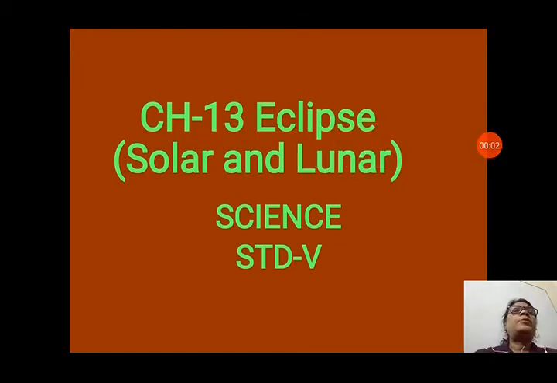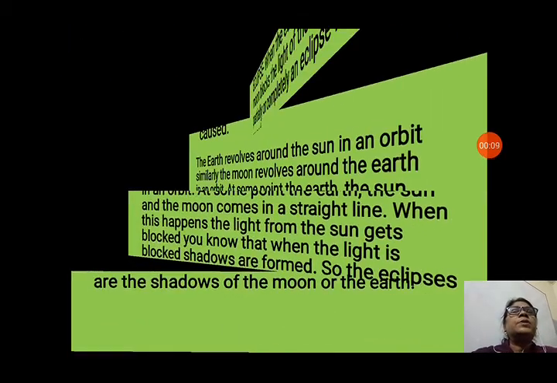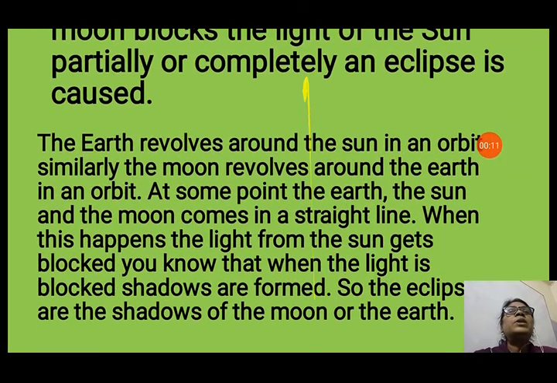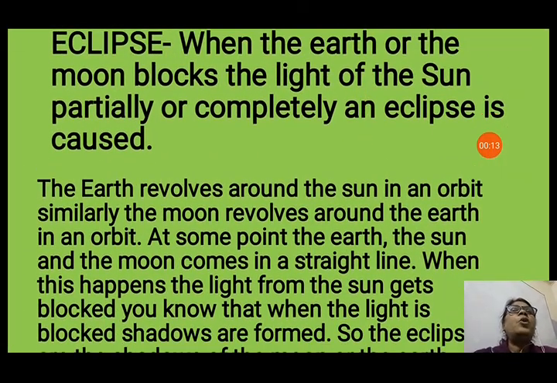Today in chapter 13 we will discuss eclipses, solar and lunar eclipse. So let us see what an eclipse is. First you should know about the shadow. Students, you know that if any object blocks the path of the light, then it forms a shadow.